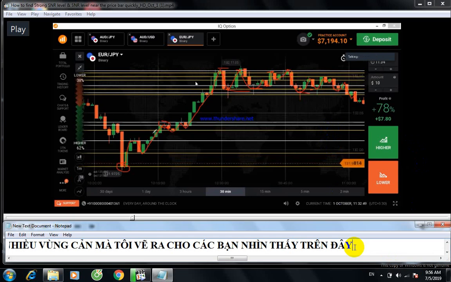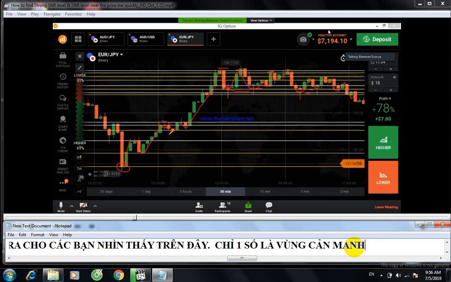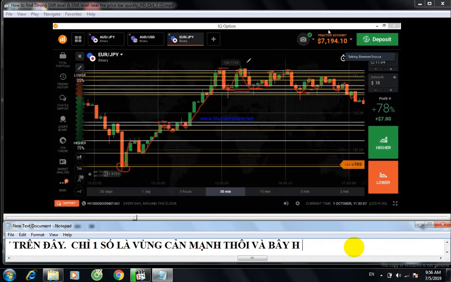These are all support and resistance levels, but not all of them are strong levels. Only a few of them are strong levels. We have to identify the strong levels. I will show you how to identify the strong levels from these lines.